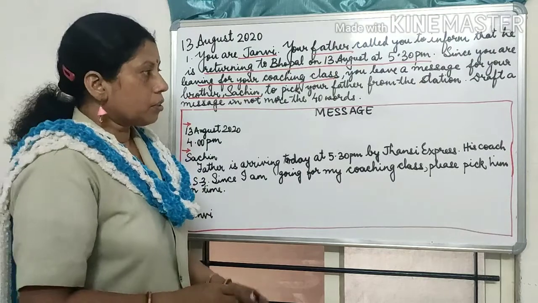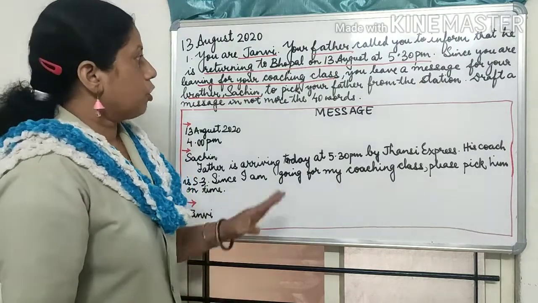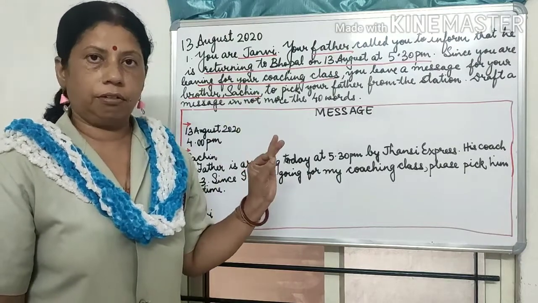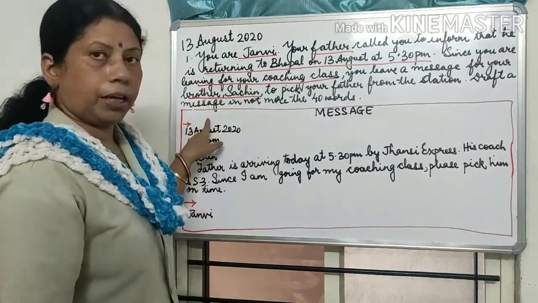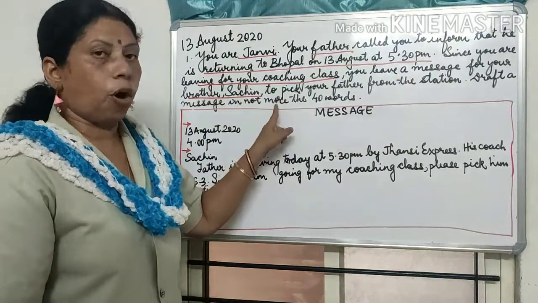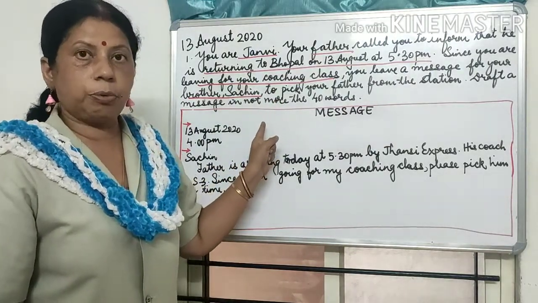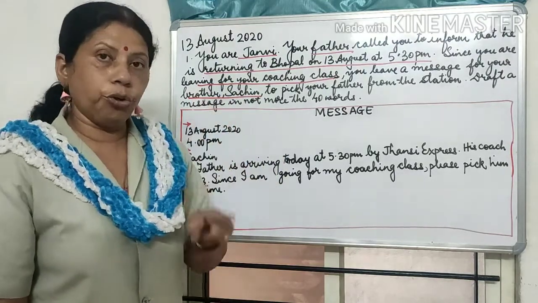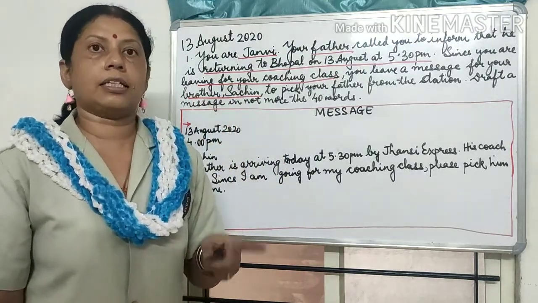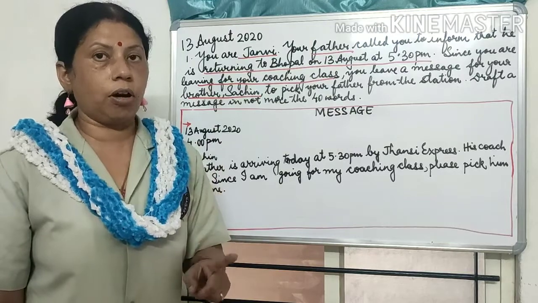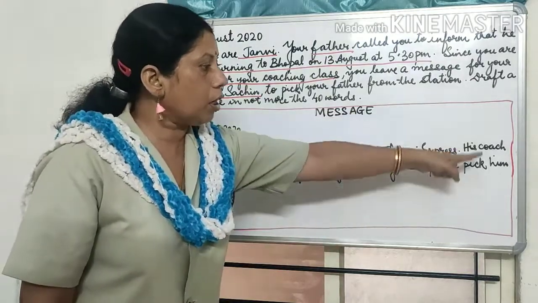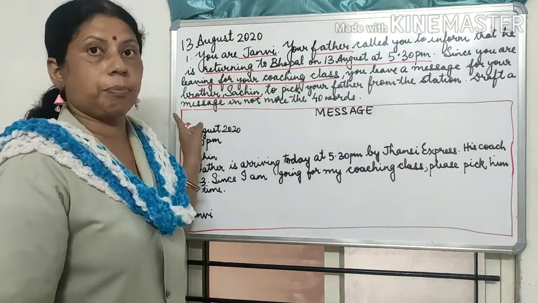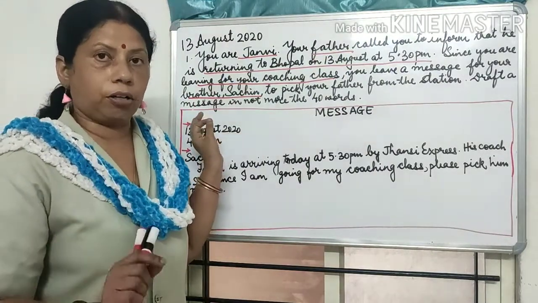Right children? So now I start my message. So this highlighting you can do with your pencil in the question. Right. Now first I make a box. Okay, my box is not straight in this because I cannot use a pencil or a scale, but you will be using a pencil and a scale to make a straight box. See to it that the corners are all joined properly. Okay, then only this will be called a perfect box.